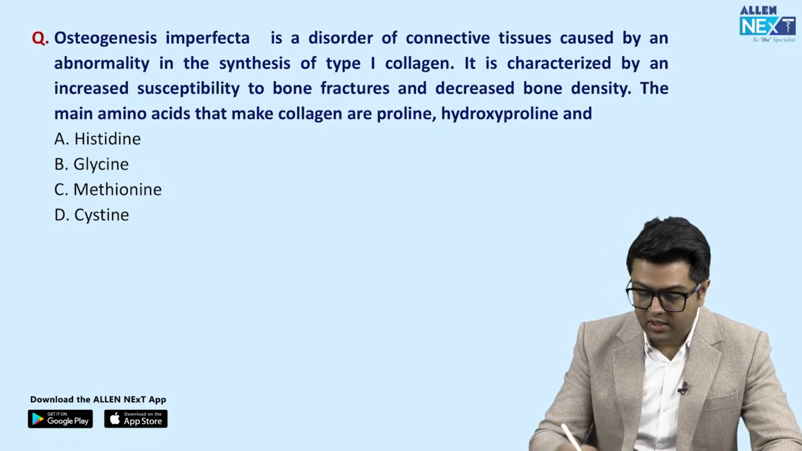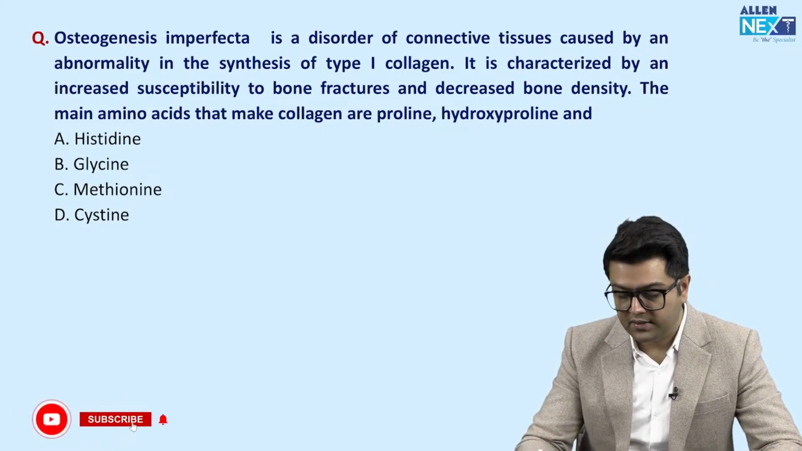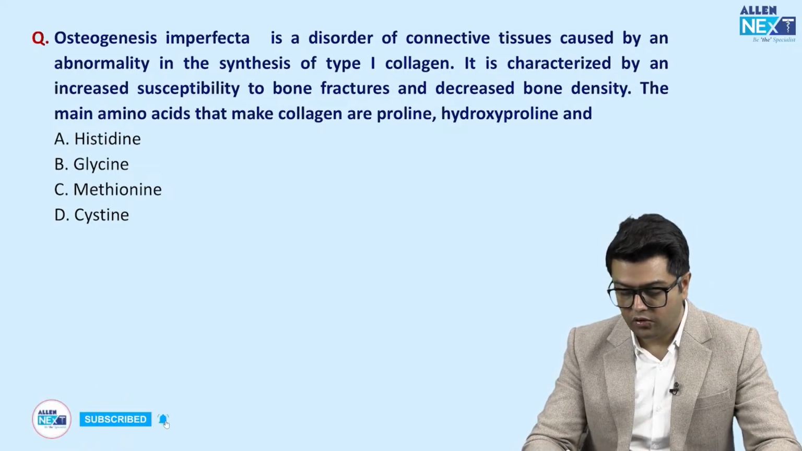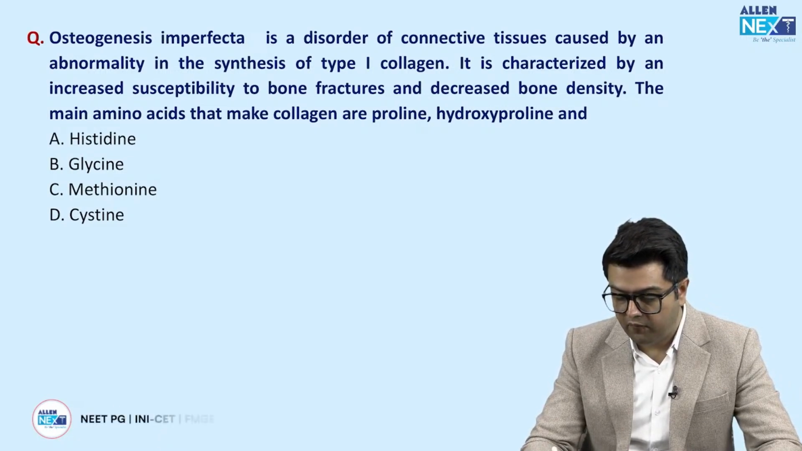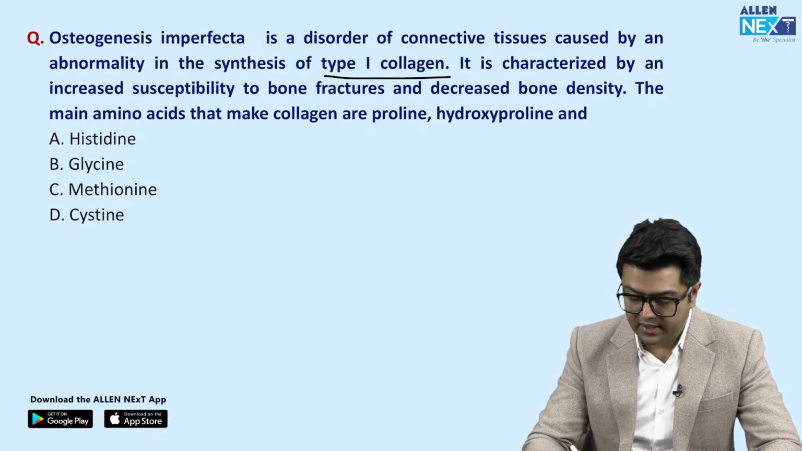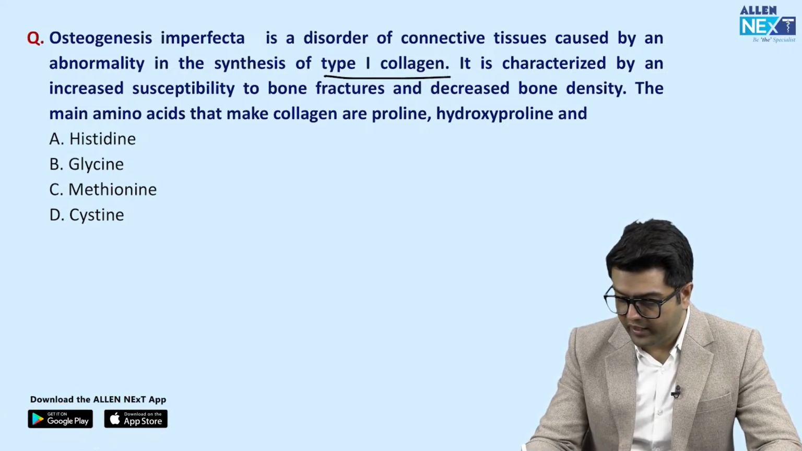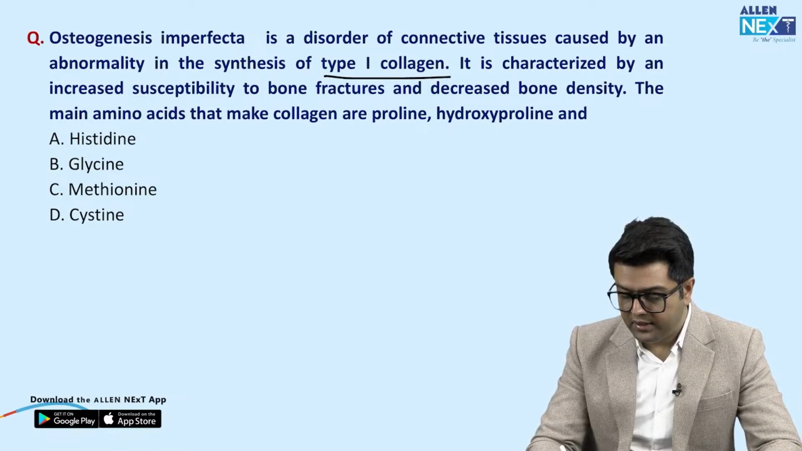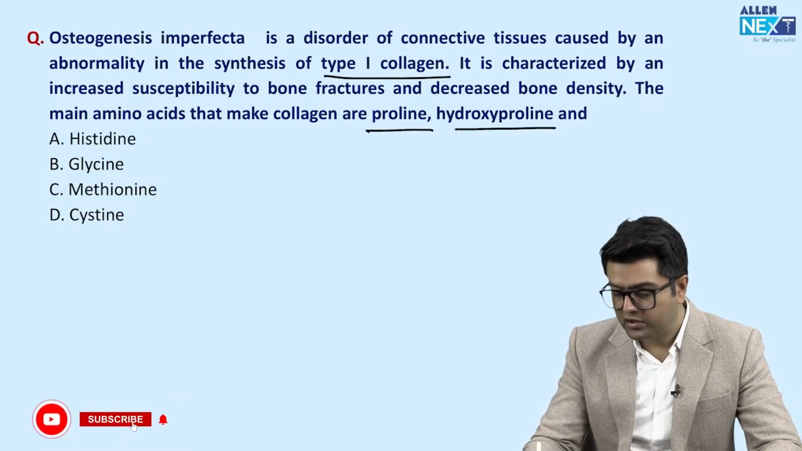Then guys, next is osteogenesis imperfecta, a disorder of connective tissues caused by abnormality in the synthesis of type 1 collagen. So that is also called brittle bone disease. It is characterized by high risk of fractures. Main amino acids that make the collagen are proline, hydroxyproline and